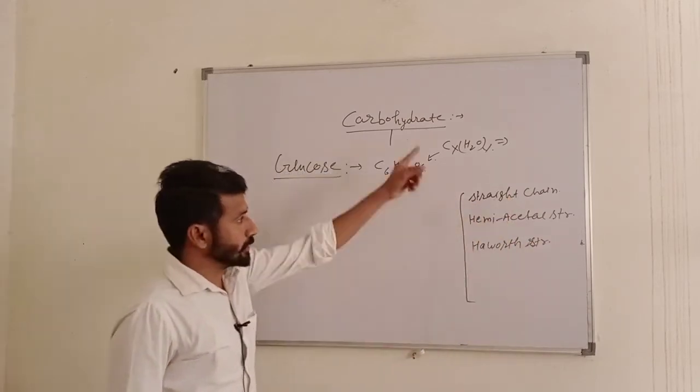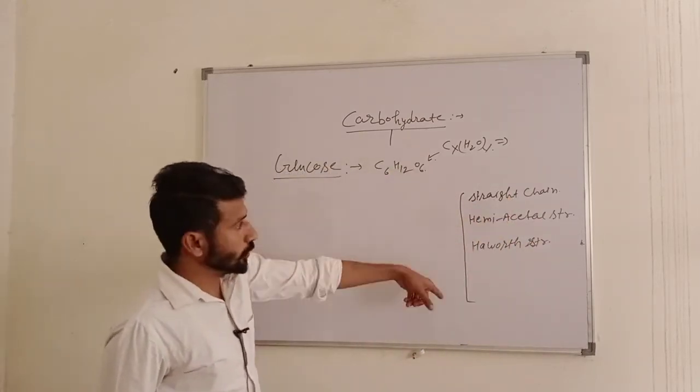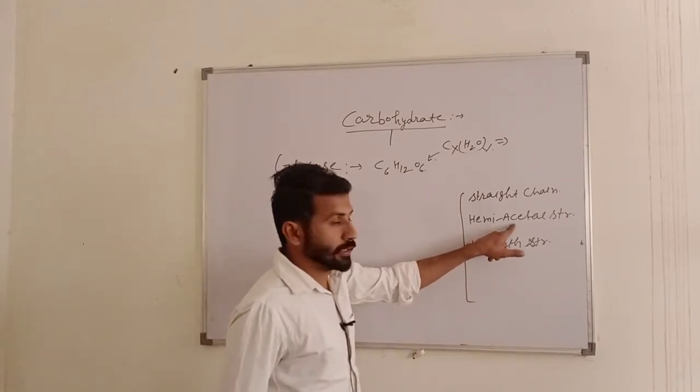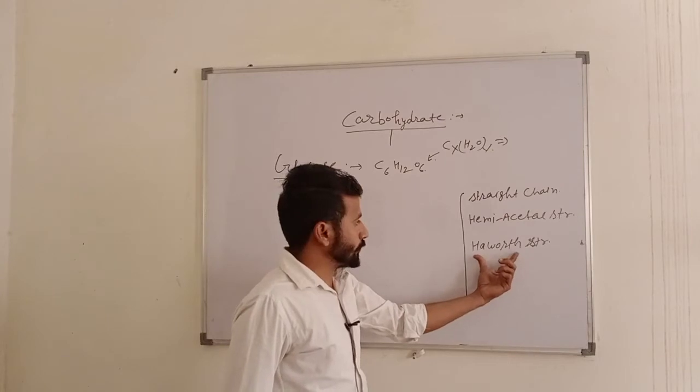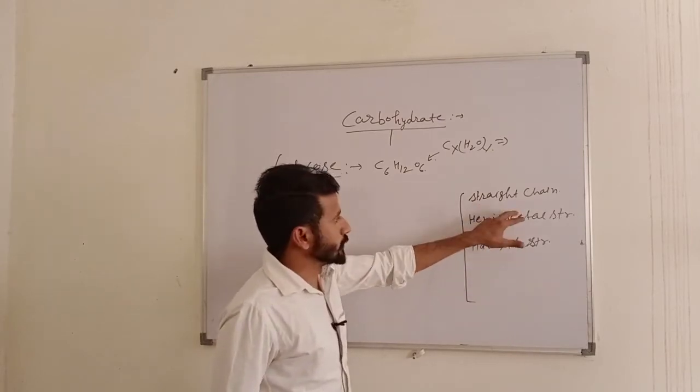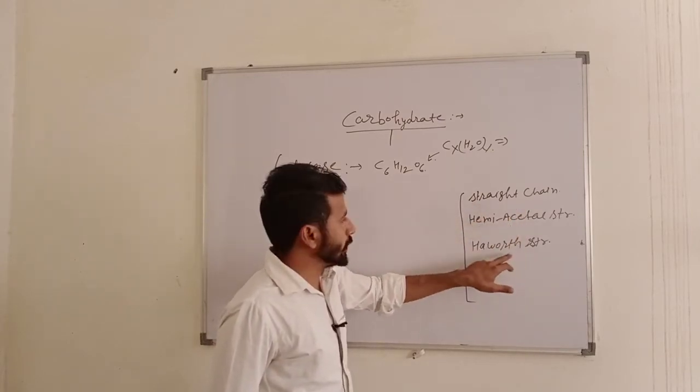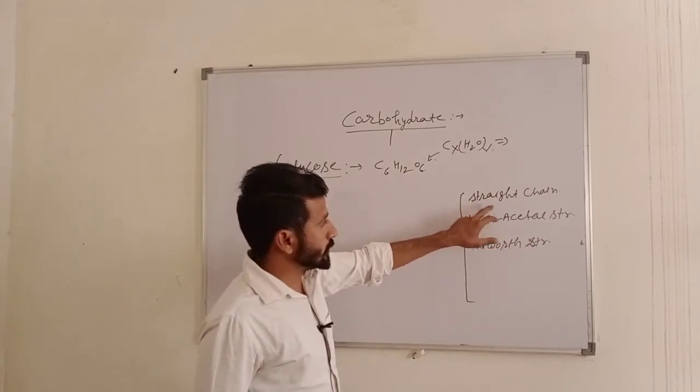Straight chain means a long straight chain. Hemiacetal means in the form of a ring, and the Haworth structure is the Pilani-Kisher formula. Now we discuss these three structures.